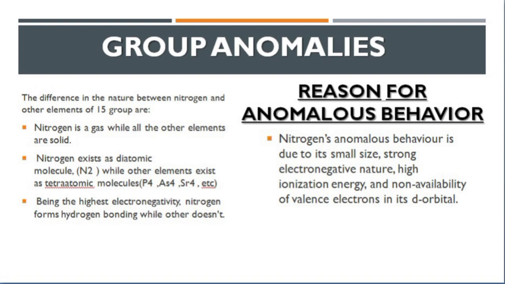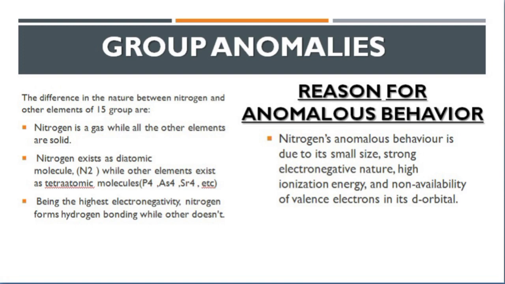Nitrogen has 7 electrons while phosphorus has 15 electrons, meaning more energy levels than nitrogen. When we look at bismuth, it has 83 electrons and more energy levels than phosphorus and even nitrogen. So nitrogen shows anomalous behavior with respect to its atomic size.